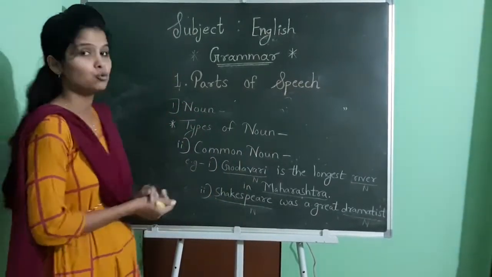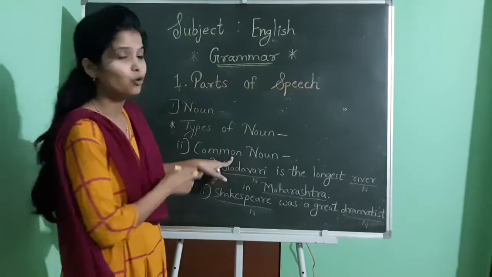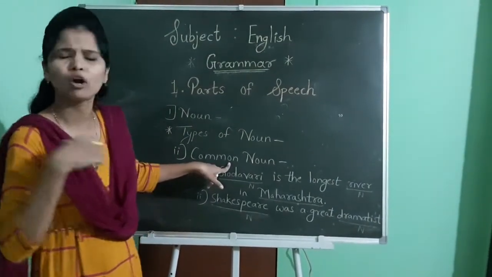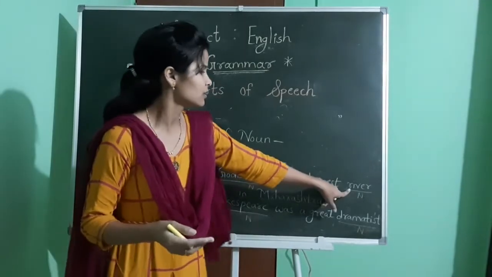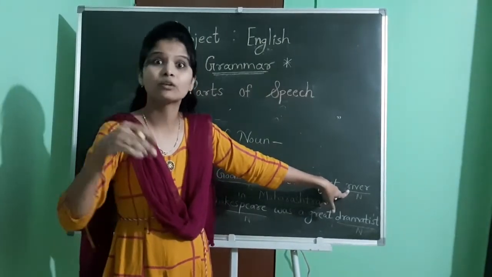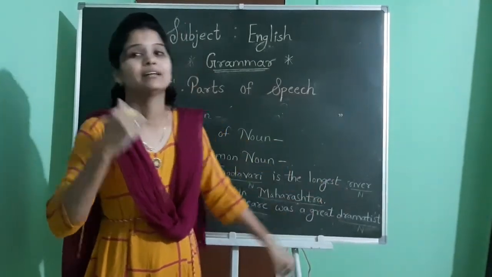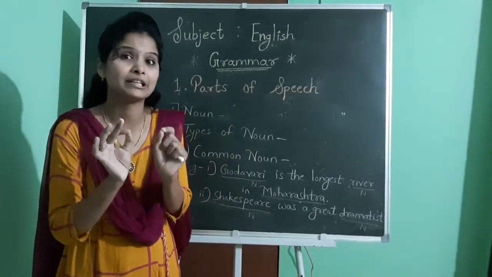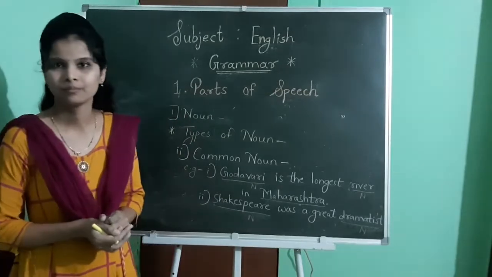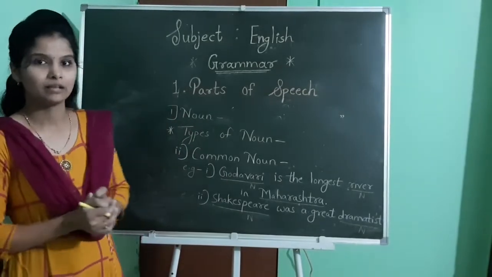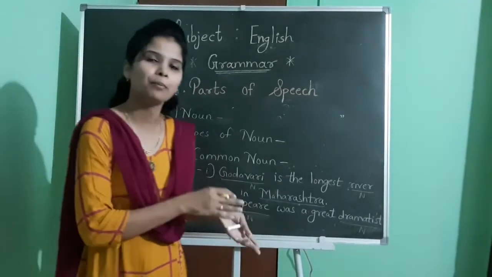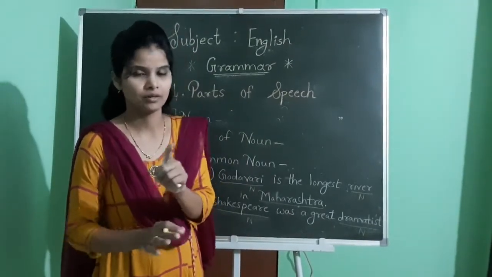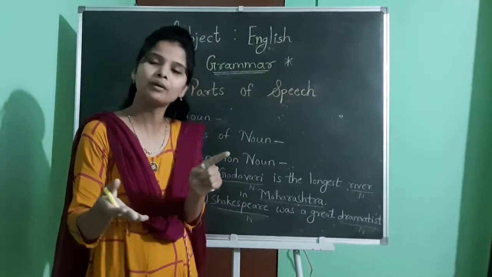So you can use articles before common nouns. And common nouns we always write in small letters, we don't use capital letters there. But in proper nouns, we use capital letters at the beginning of the noun. So I think you understood what is a proper and what is a common noun. Particular name, proper noun, and commonly used name, common noun.